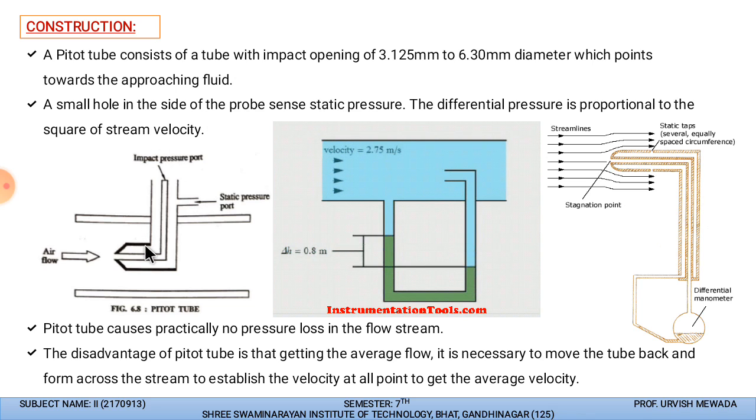So on the surface of the pitot tube we have small holes like this. In this diagram you can see the static taps, several equally spaced holes created around the circumference, and the differential pressure is proportional to the square of the stream velocity, the velocity of the fluid flowing through this pitot tube.